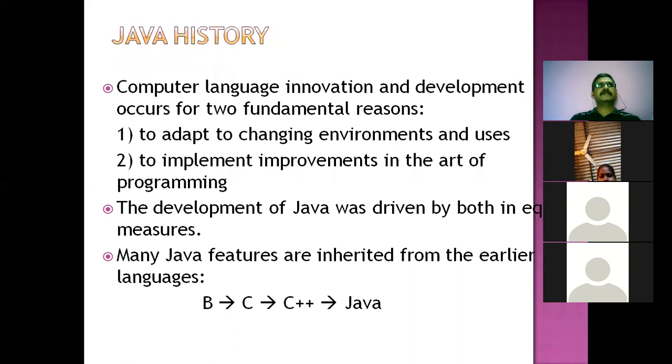So for every programming language, the two important aspects are: every programming language has to adapt to the changing environment and how it is going to be used, and the second point, it should add improvements over the others.